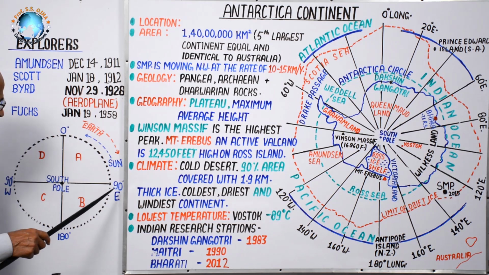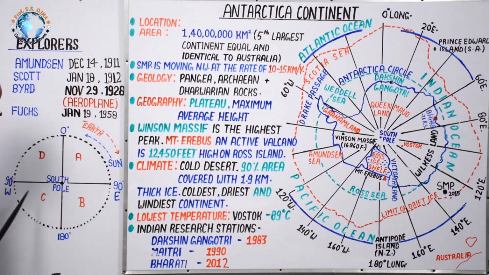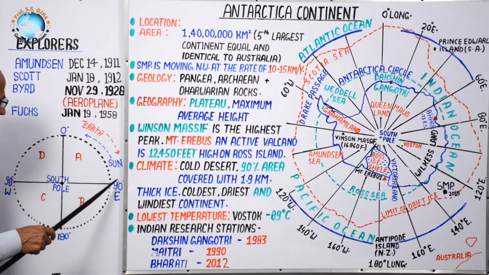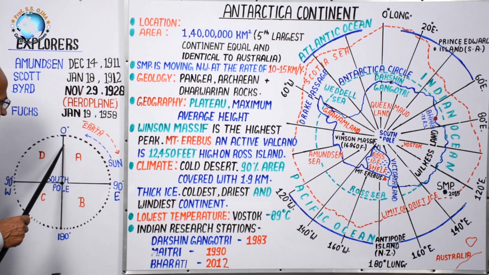But in place of east, here will be west, and here in place of west, east will be written. The things will be reversed. But because it is the south hemisphere, Antarctica continent, and in it is east, means India is here, Britain is here.